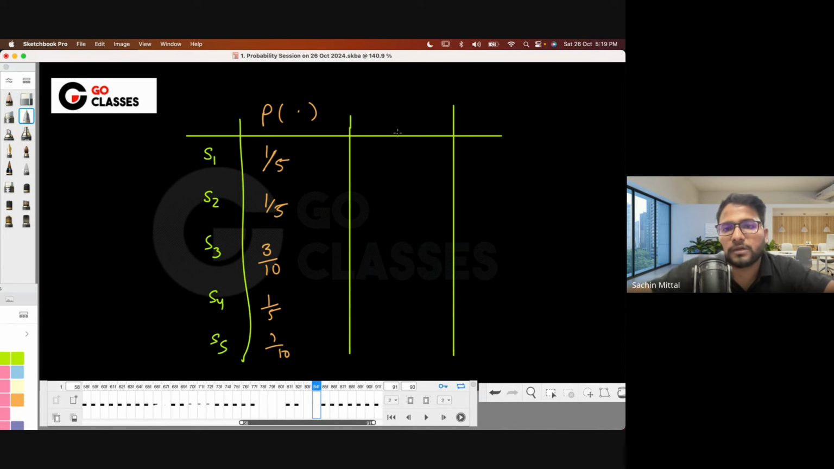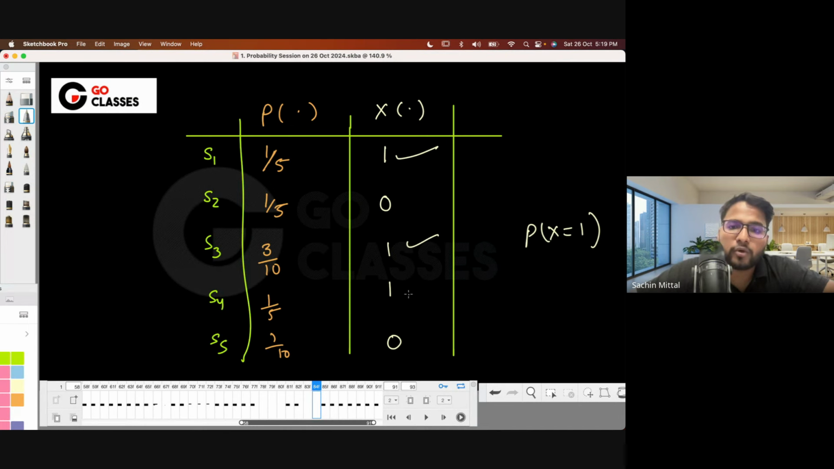Now, suppose X is mapping. Let's suppose this to 1, this to 0, this to 1, this to 1, this to 0. Okay, some mapping. Now, if I just ask you what is the probability of X being 1, then you need to add these three probabilities, and then you will say 1 by 5 plus 3 by 10 plus 1 by 5. Okay, is this fine to everyone? Let me know.